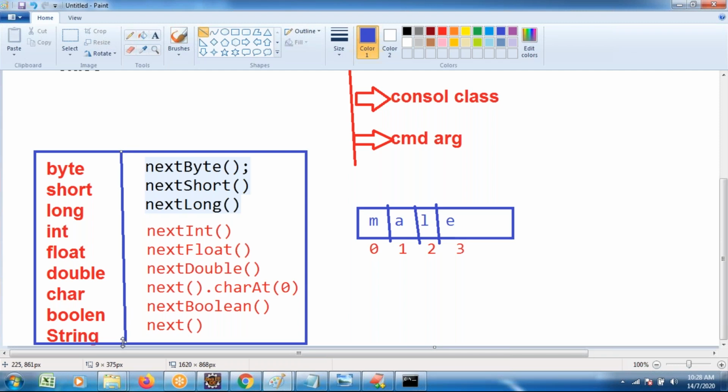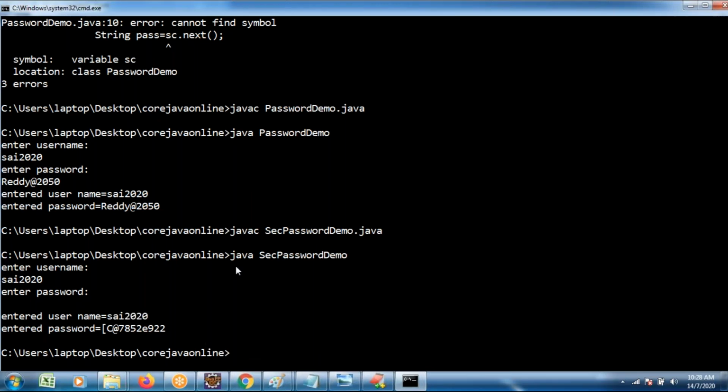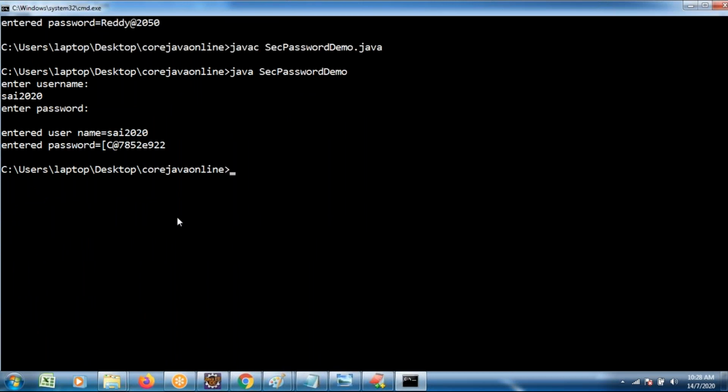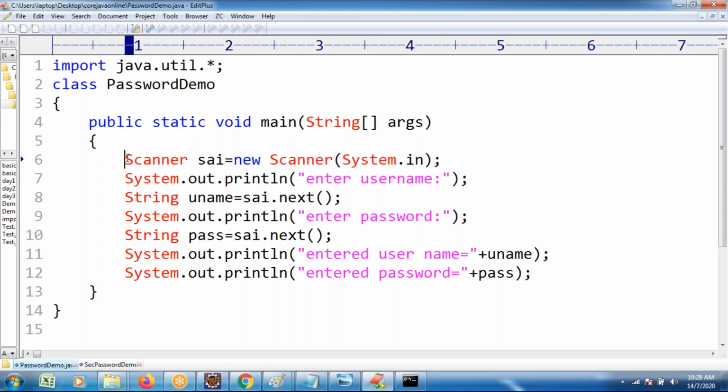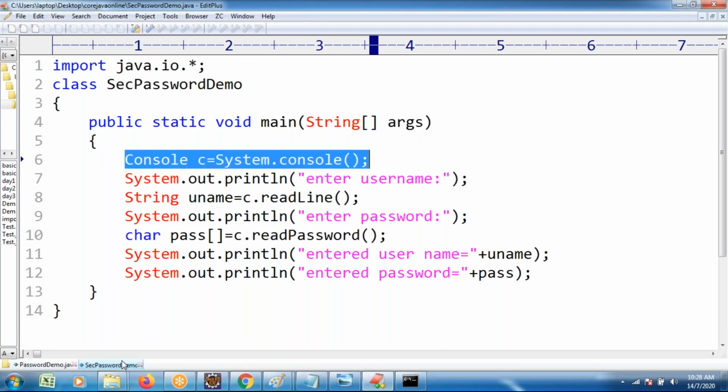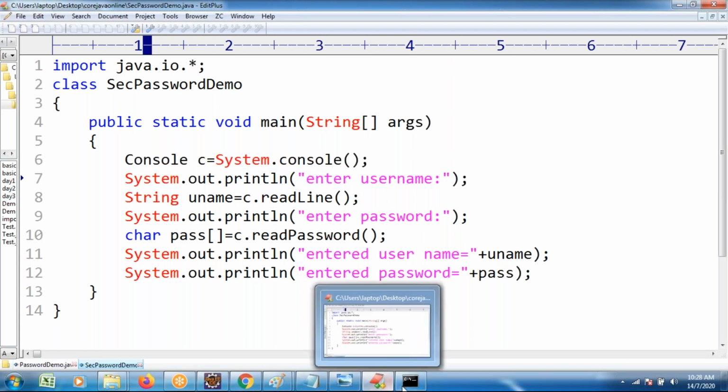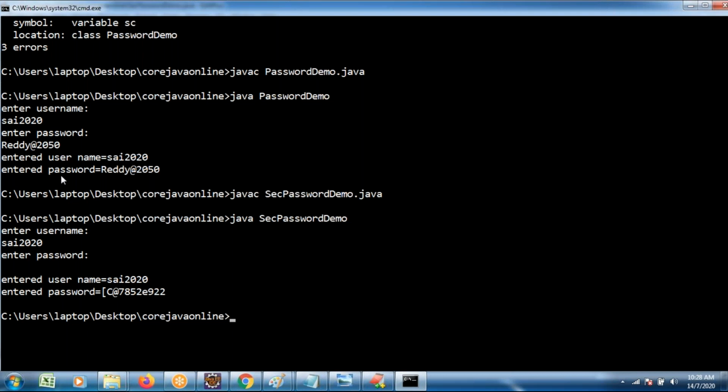Similarly, I concentrated on one more thing: how to read secured data. While working with Scanner, password fields are not secure. To overcome this problem, the same logic program I wrote with the help of Console instead of Scanner. While working with Scanner, there is no security for password fields. It may be visible to each and everyone. But while working with Console, there is security. That is the scenario we took: how to work with Scanner and how to perform it with Console.